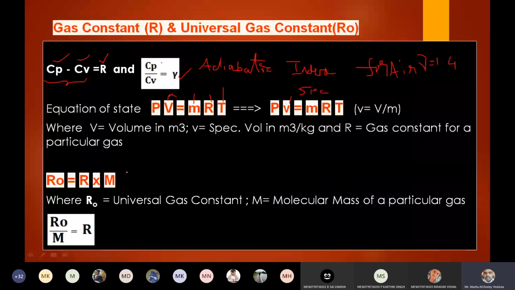Again, I can write R and R naught. R naught is the universal gas constant. R is the normal gas constant. So if you replace R by R naught by M, then that is the universal gas constant. Can anyone remember what is the value of the universal gas constant?